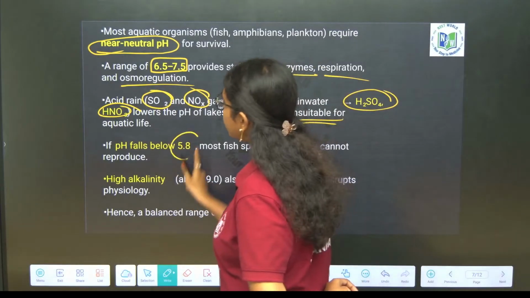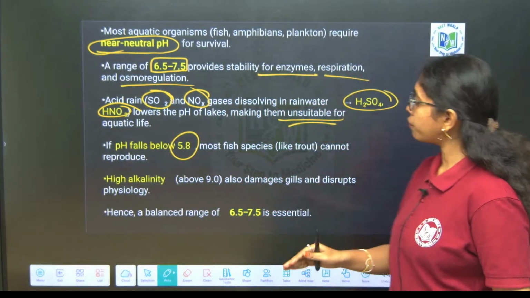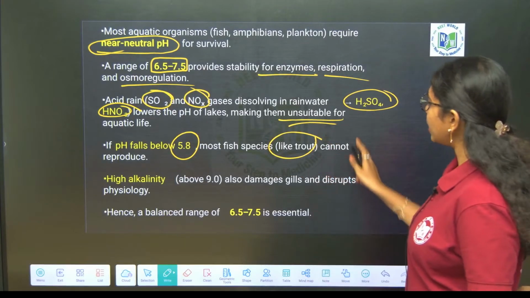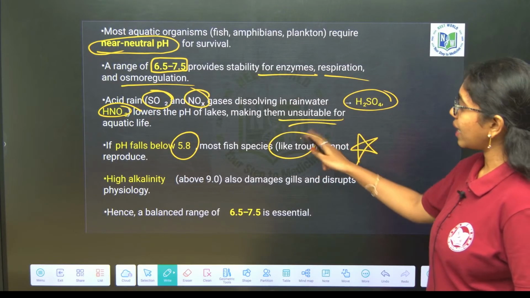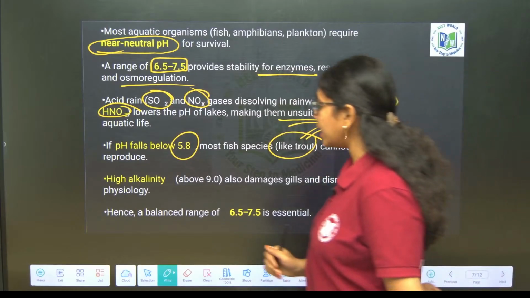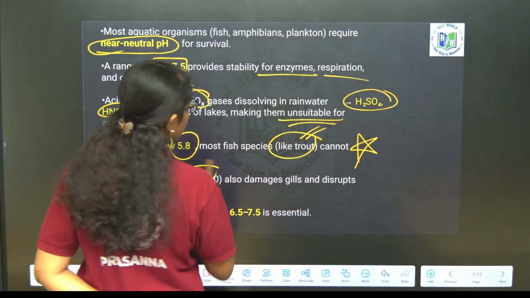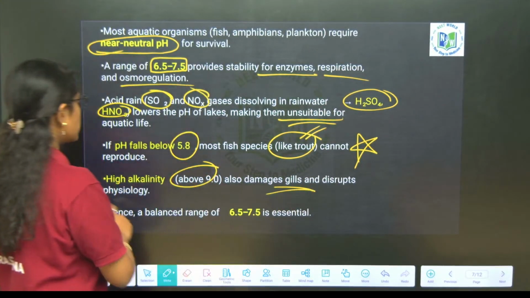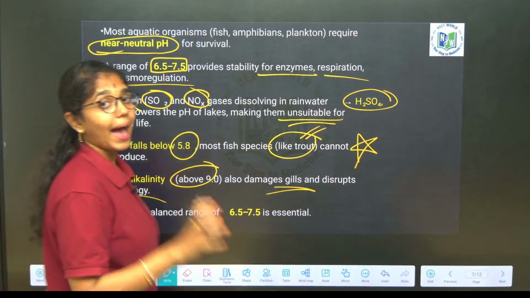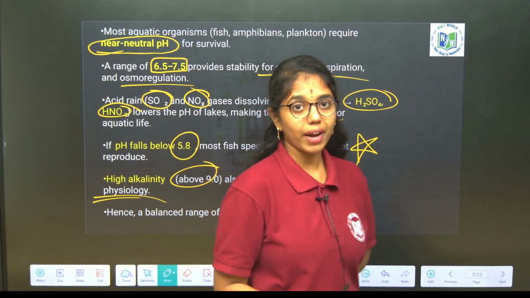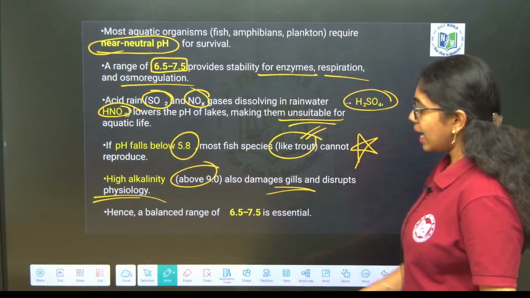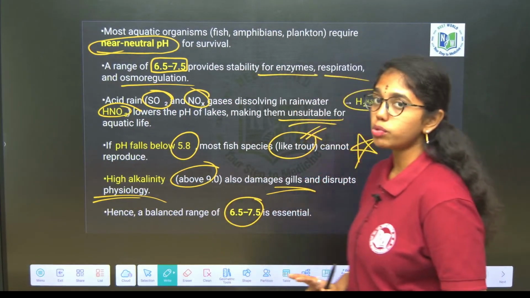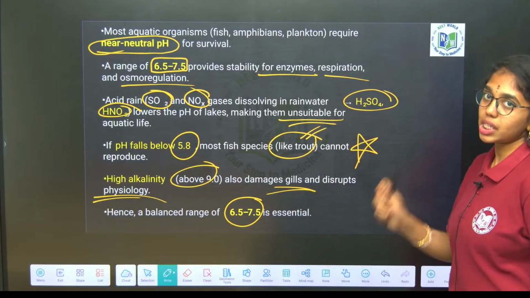If pH falls below 5.8, most fish species like trout cannot reproduce. So this is one point to be noted with the example. And high alkalinity above 9.0 will also damage the gills and disrupt the physiology of aquatic organisms, especially fishes. Hence, a balanced pH range of around 6.5 to 7.5 is most essential.